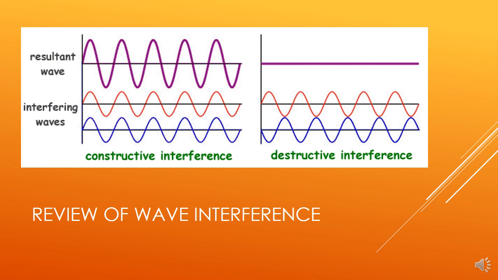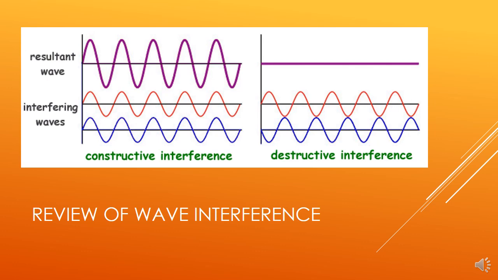A quick review of wave interference. When two waves line up, that's called in phase. So I have the blue and orange waves. All the crests and troughs are lining up, and so those waves are perfectly in phase. So that's constructive interference. The resultant wave is adding the amplitudes together.